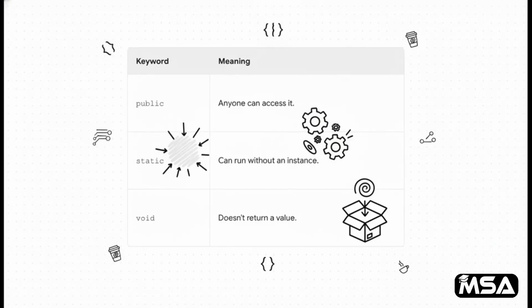Now, what about all those extra words? Public, static, void. For now, don't get too hung up on them. Just think of them like this. Public means it's accessible to everyone. Static means it's ready to go without any extra setup. And void just means this method does a job, it doesn't give anything back. You'll see these words so often, they'll become second nature, I promise.